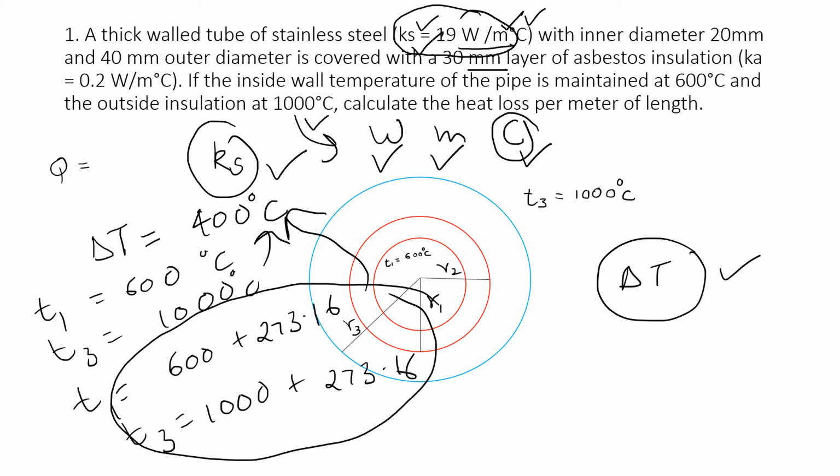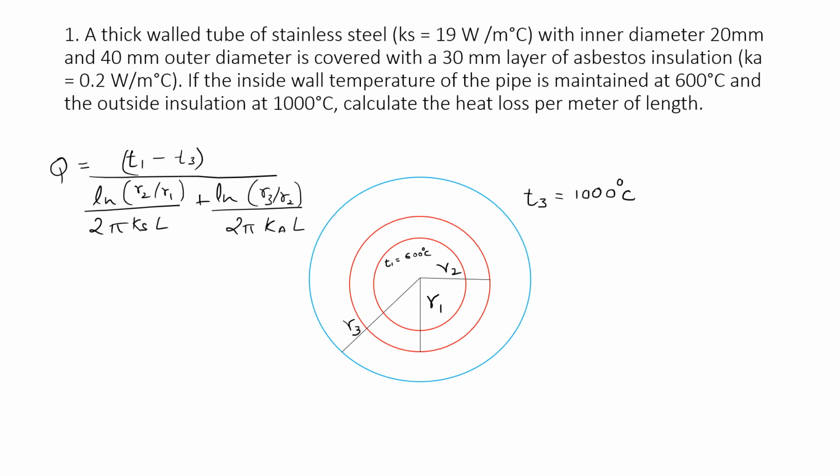So if Ks is given in Kelvin, you don't have to change anything. You only have to see if all the units match with Ks, that is thermal conductivity. If all the units match with thermal conductivity, then you will get the correct answer. So now we will just put the numerical values in that formula and see what the answer is. Now I will put all the values in this formula. So let's put the values.